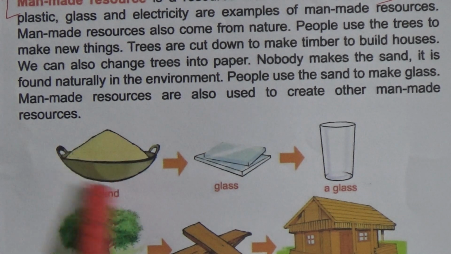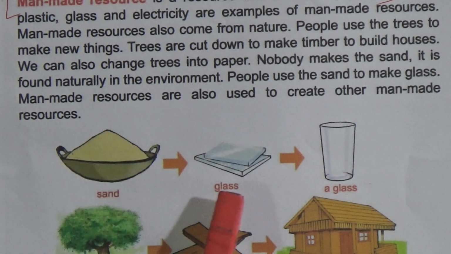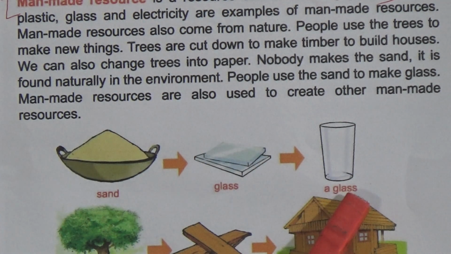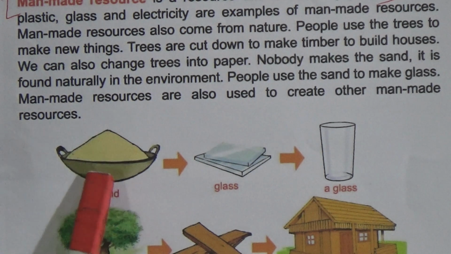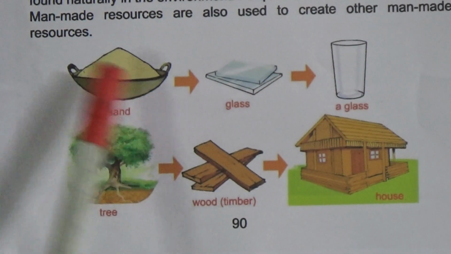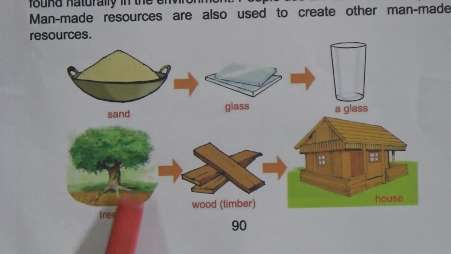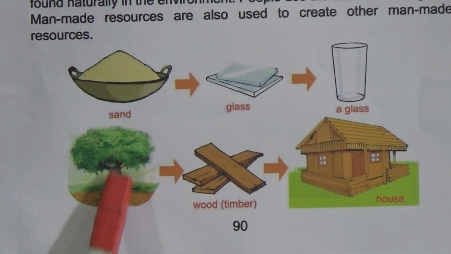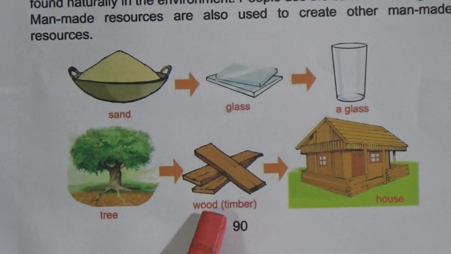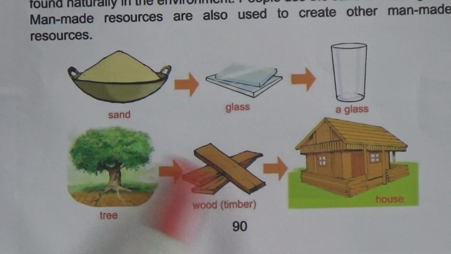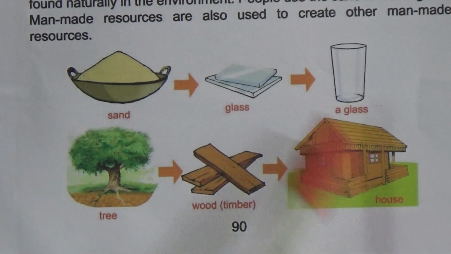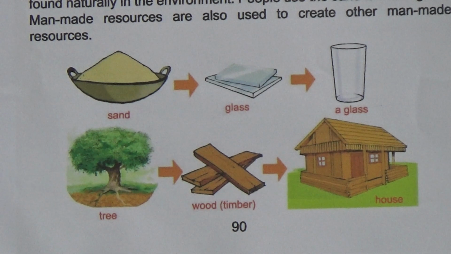Now look, this is the sand. From sand we can make glass, and this type of glass is used to drink water. That means sand is a natural resource, and we are making glass from the natural resource. Now look, this tree is a natural resource. We get timber from the tree. When we cut down the tree we get timber. That is also a man-made resource which we get from natural resources, and when we use that timber for making a house, that is also a man-made resource.